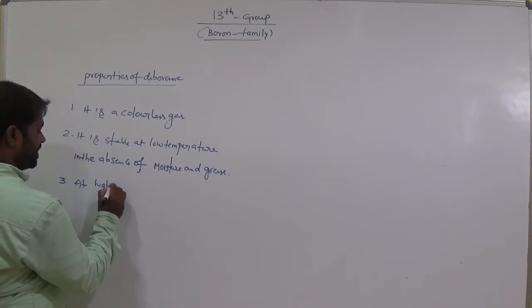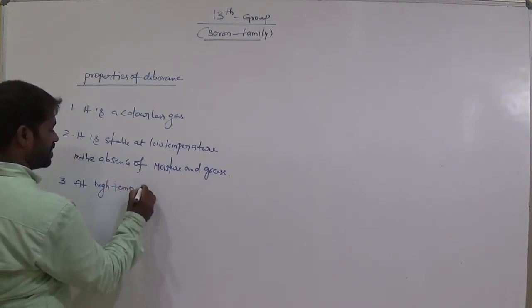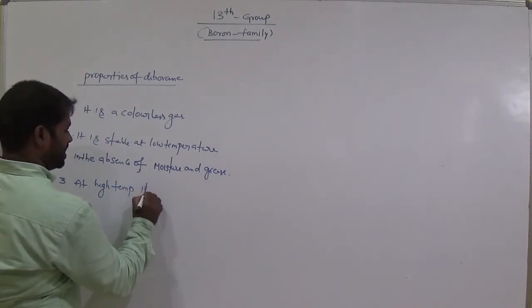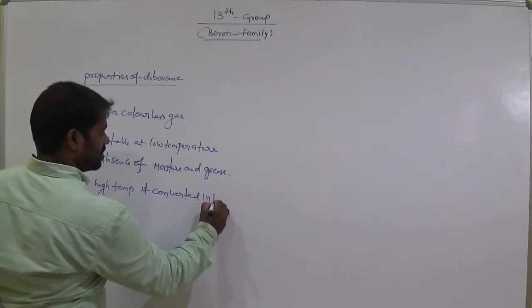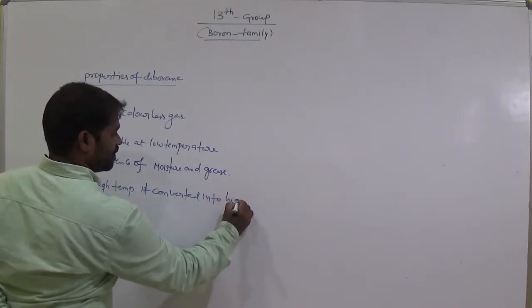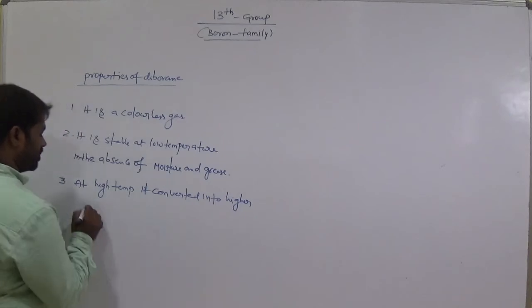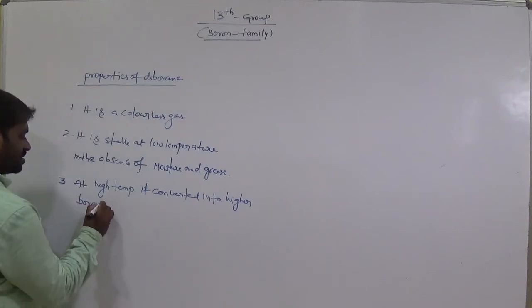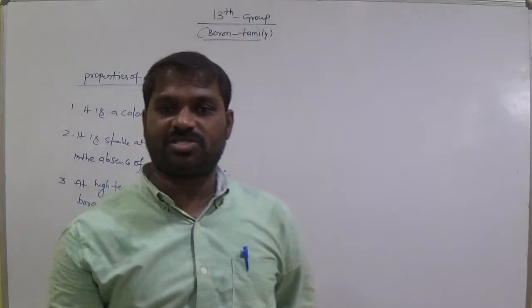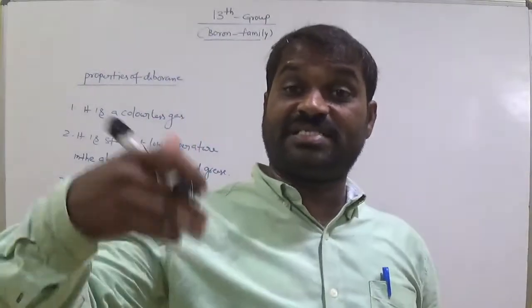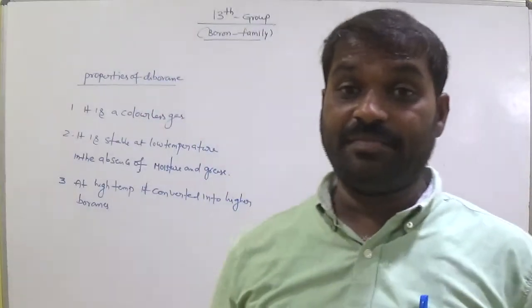At high temperature, it is converted into higher boranes. That means B2H6 consists of 2 borons only. In the higher boranes, the number of borons increases, B4, B9, B10 like that.